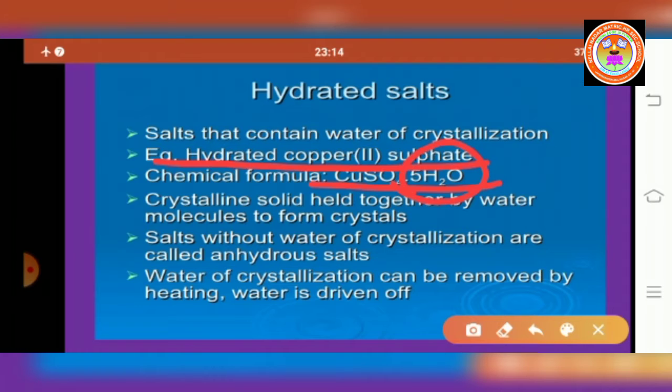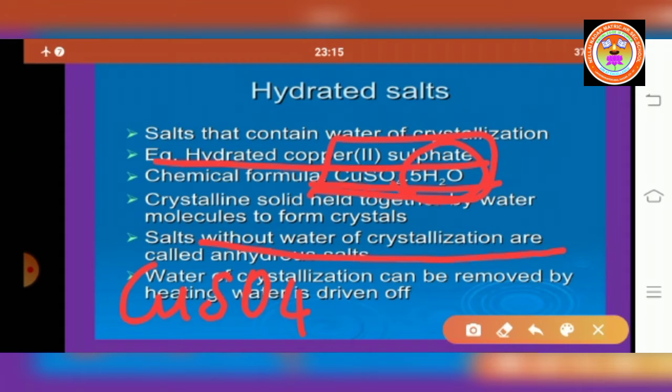Then students, what are anhydrous salts? Salts without water of crystallization are called anhydrous salts. For example, we know CuSO4·5H2O is a hydrated salt. But in CuSO4, water of crystallization is not present. Without water of crystallization, only copper sulfate salt is present. So that is an anhydrous salt. So hydrated salt means with water. Anhydrous salt means without water.